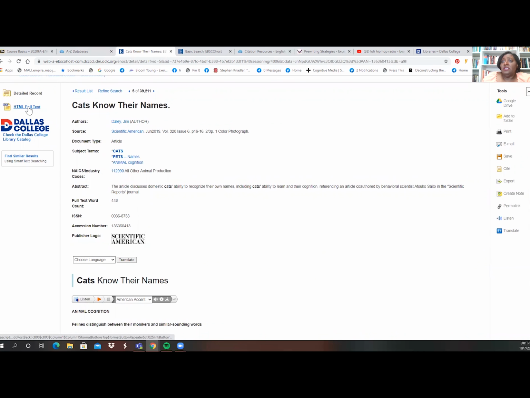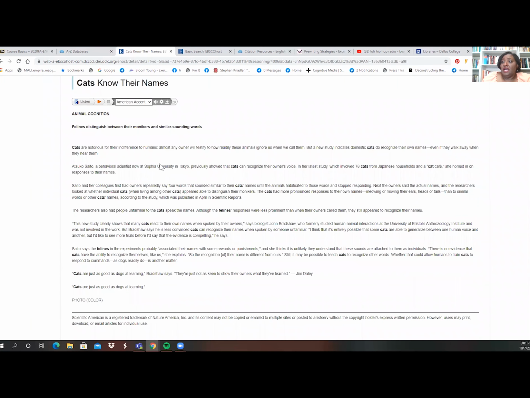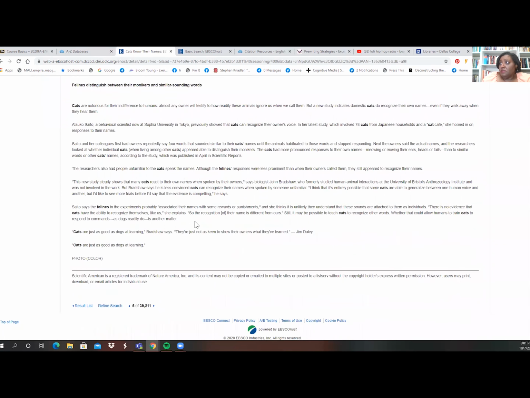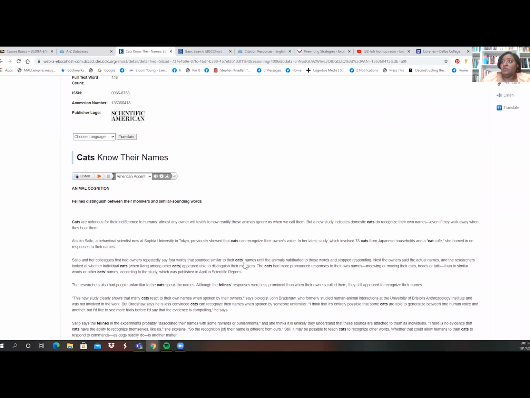This one is only on HTML. If it has a PDF, it will also appear here. And it has a little bit, well, that looks like probably the whole article. It must be very short. It's a very short article, so this one is here.